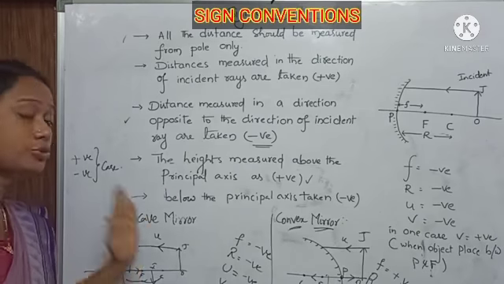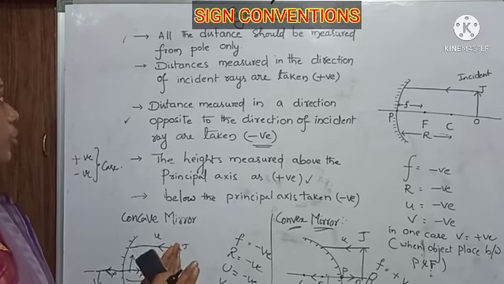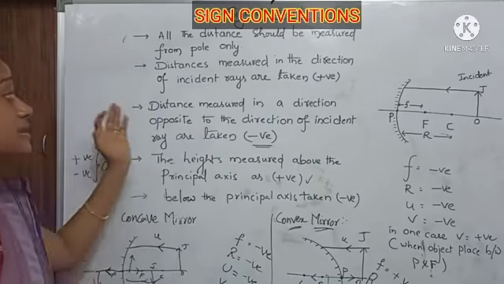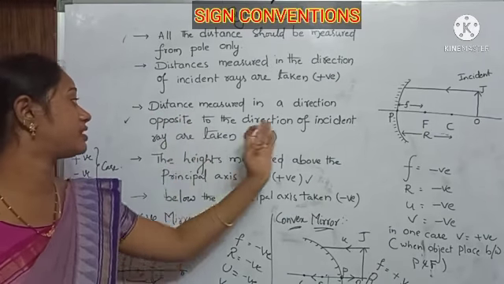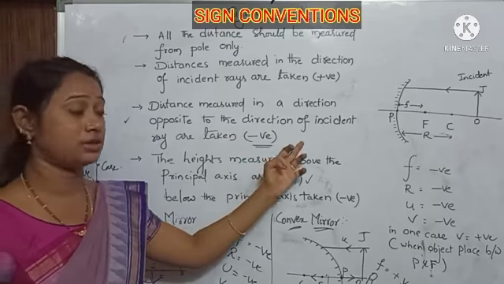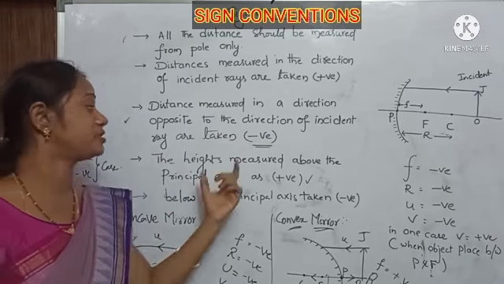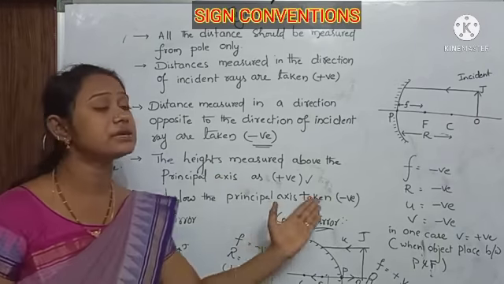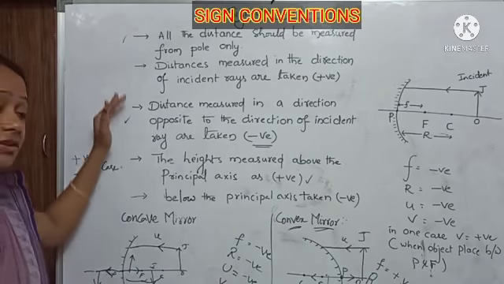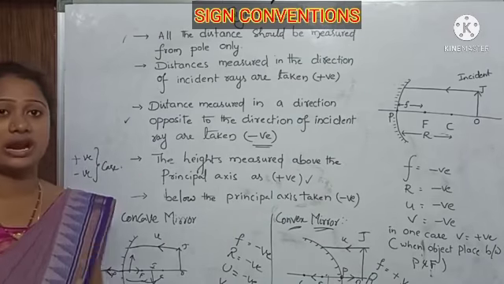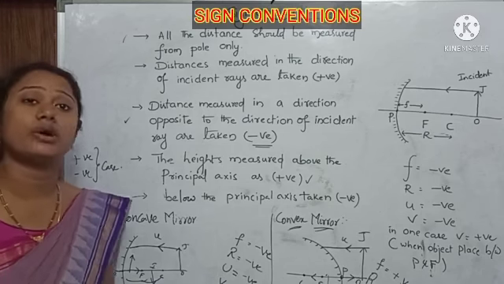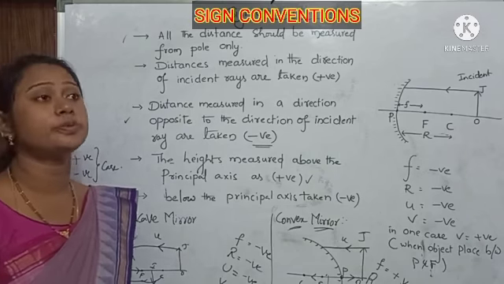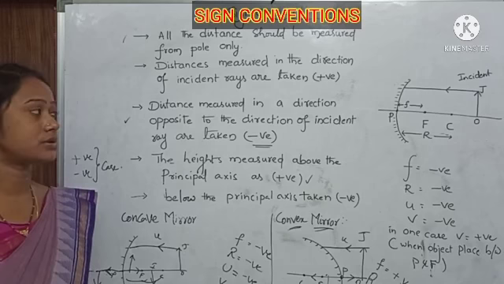First, all distances should be measured from the pole only. Distances measured in the direction of the incident ray are taken as positive. Distances measured opposite to the direction of the incident ray are taken as negative. Heights measured above the principal axis are positive, and below the principal axis are negative. When we remember these points, only then can we understand convex and concave mirrors. In problems also we are going to use all these signs to solve them. Understood everyone?